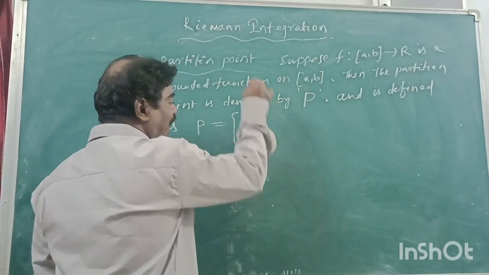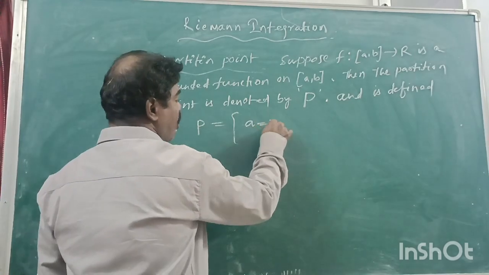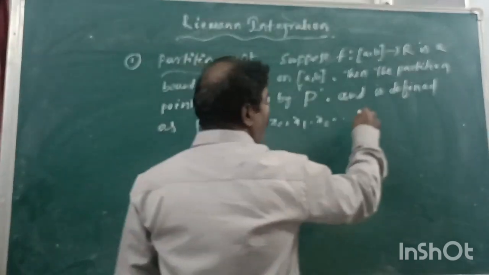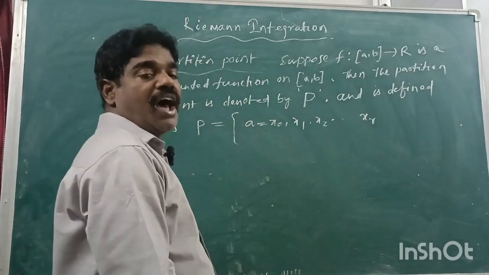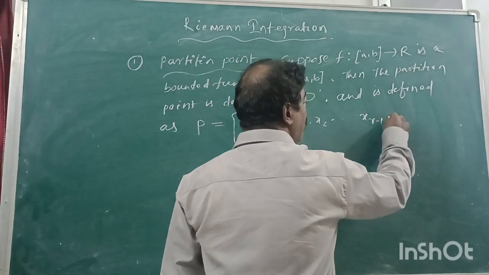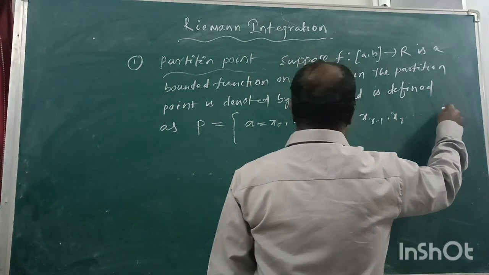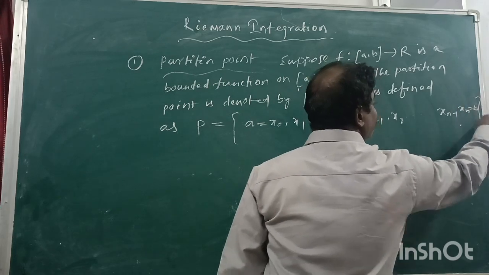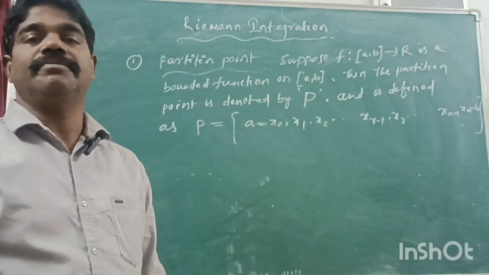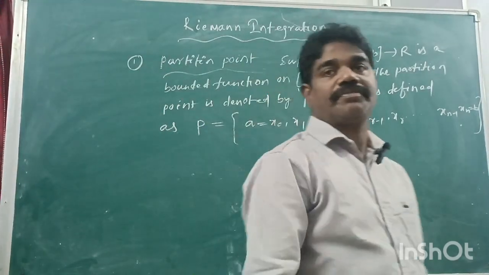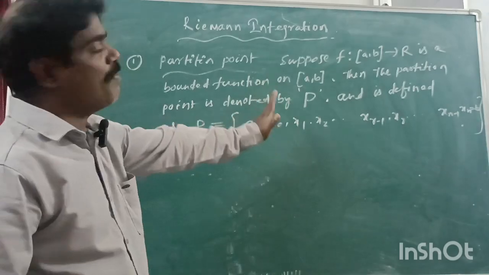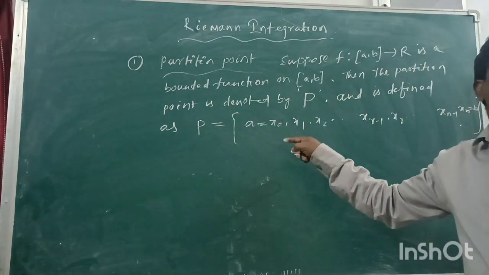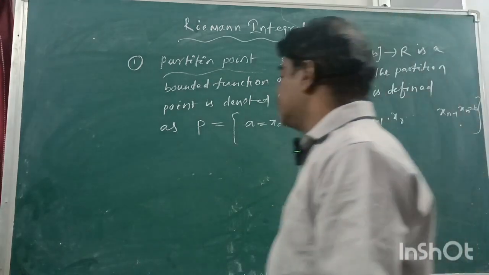the first point is what? A. A is nothing but what? x0, x1, x2, dot dot dot. I am writing here the rth term, that is x(r-1), xr, dot dot dot. The last terms are x(n-1) and xn. xn is nothing but B. Okay? Fine. This is the partition point. So many points in between A and B, these points are said to be partition points. Okay? Fine.